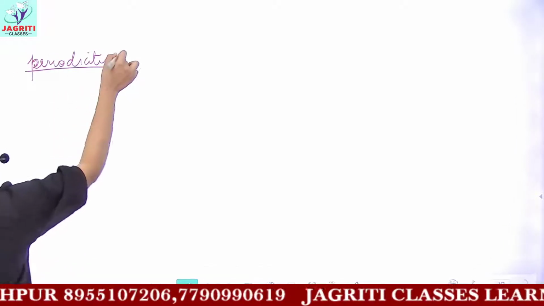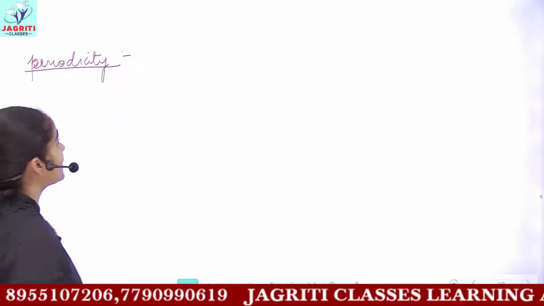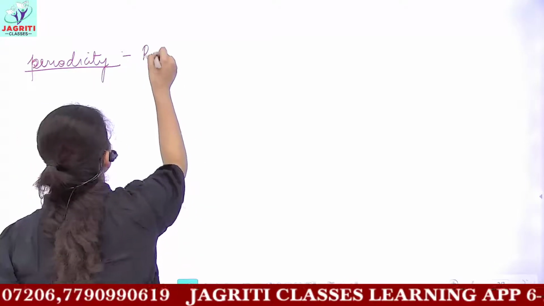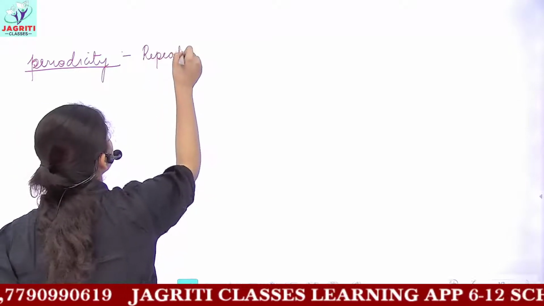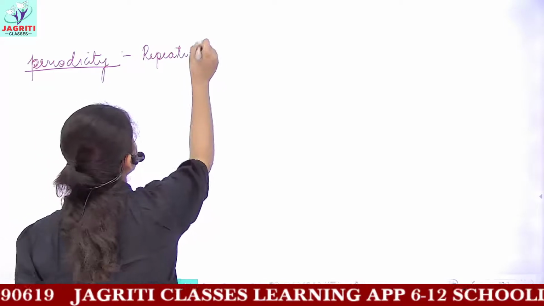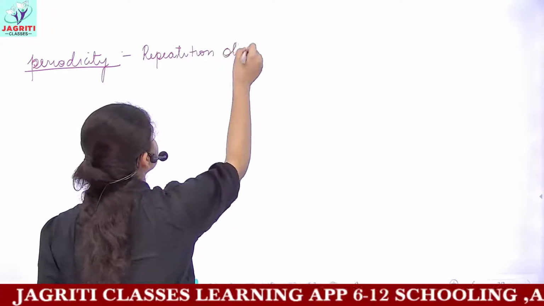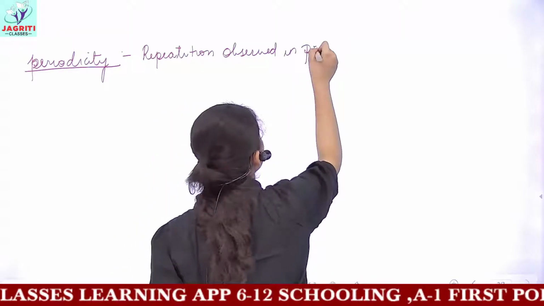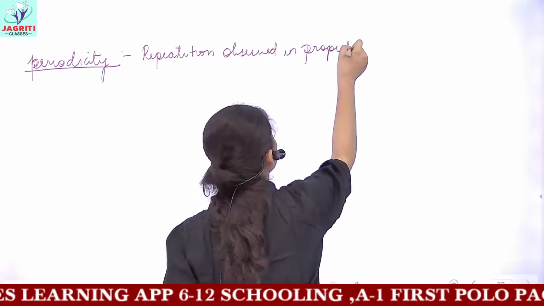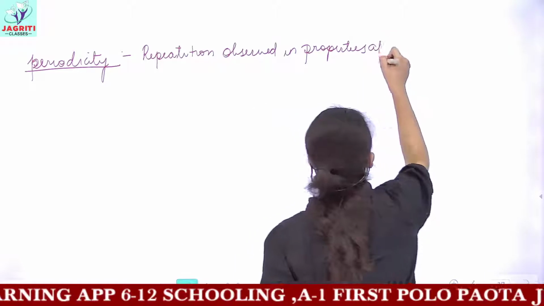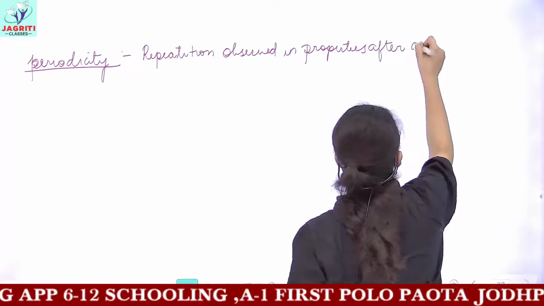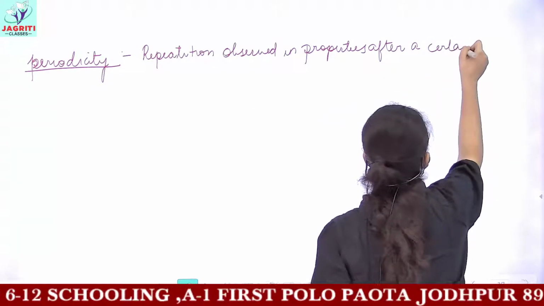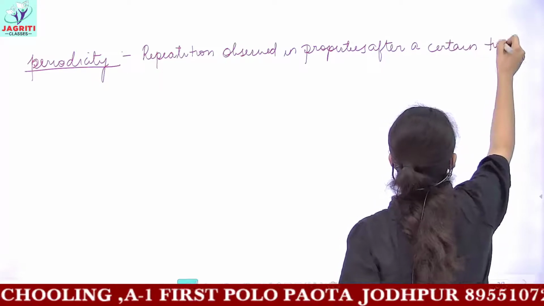And periodicity means repetition observed in properties after a certain interval.